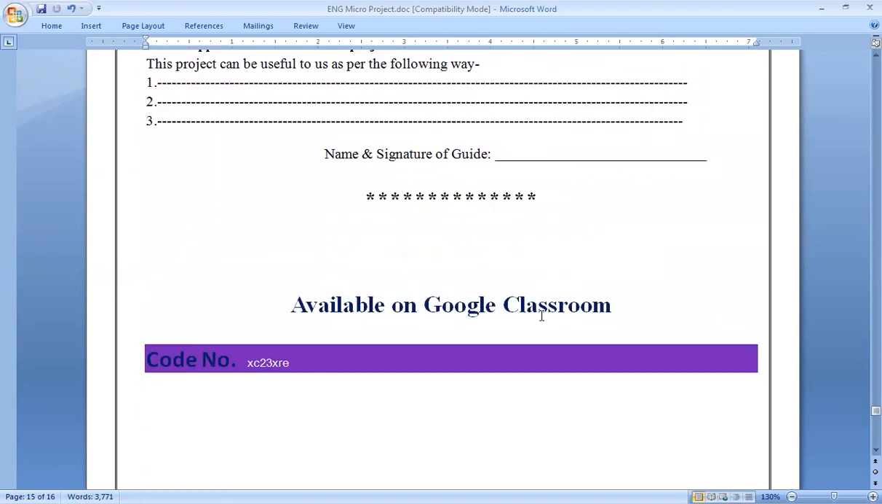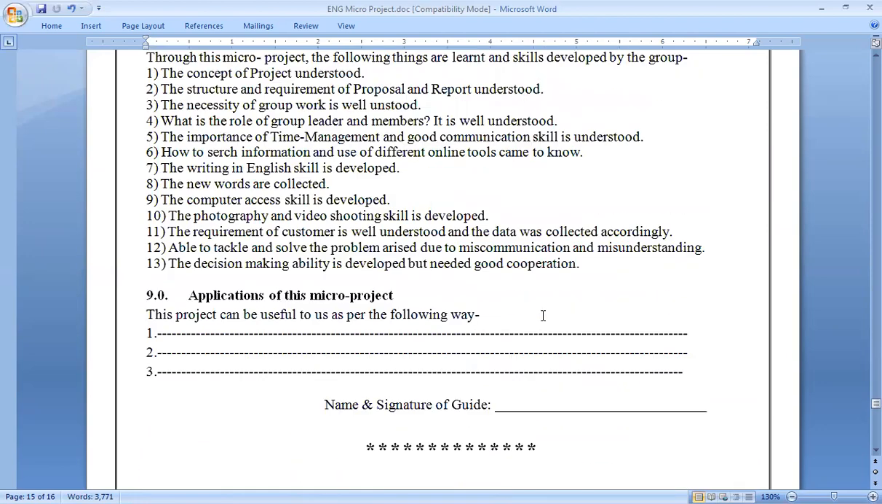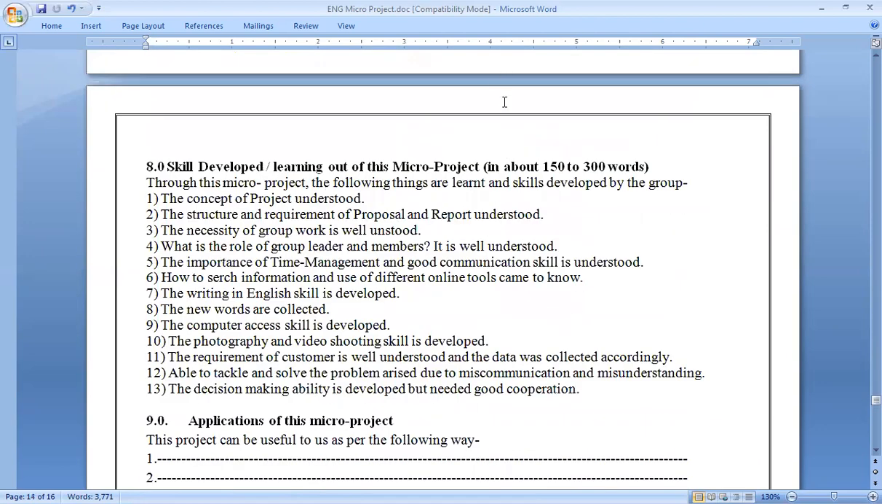Okay. So in this way, students, you can go through the report, and I hope that now you have a clear-cut idea how you have to write down your project.